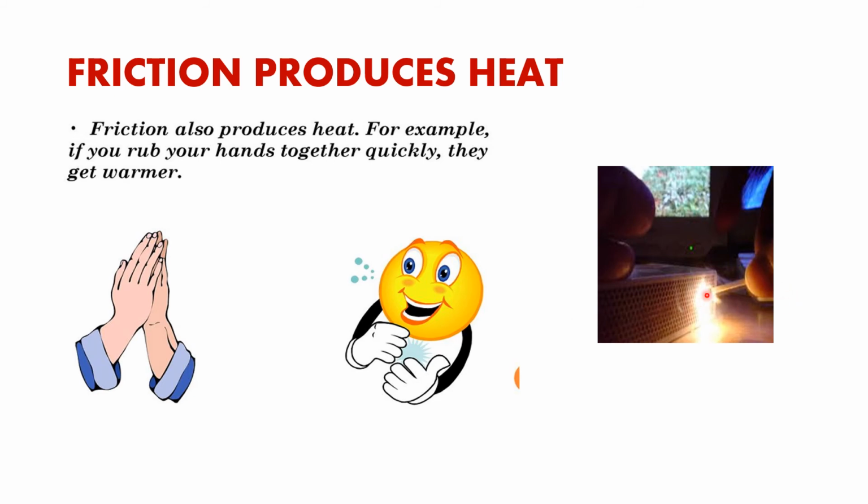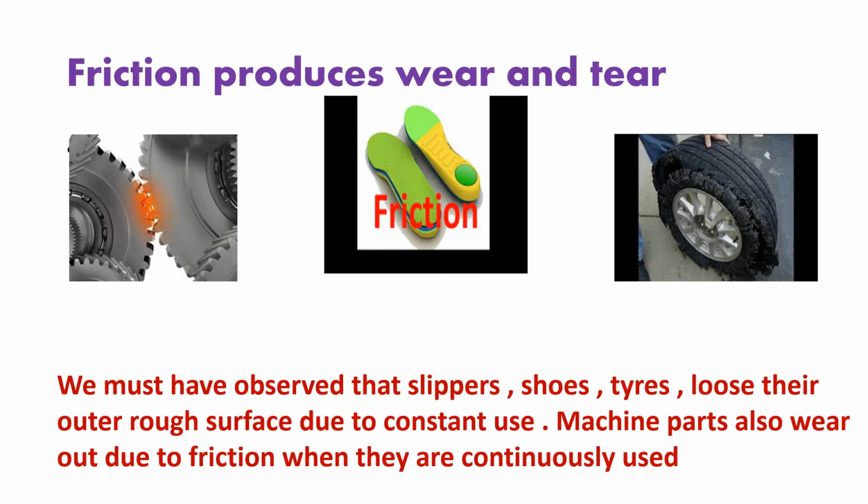Heat is produced, and because of that, it starts burning, isn't it? So much heat is produced that it causes fire. This is also an example where friction produces heat. Even you know that fire was first discovered when the cave men rubbed two stones together. When two stones are rubbed together, heat is produced.